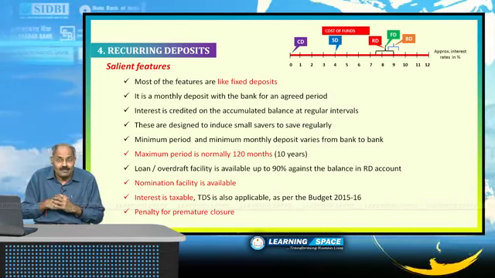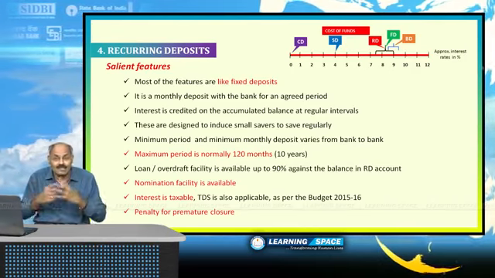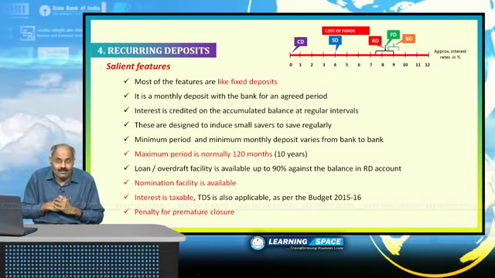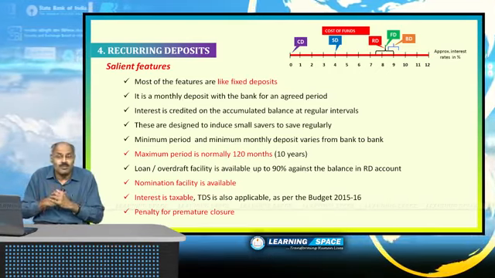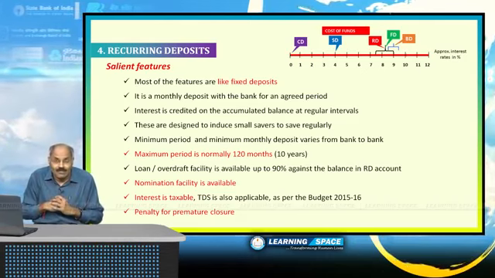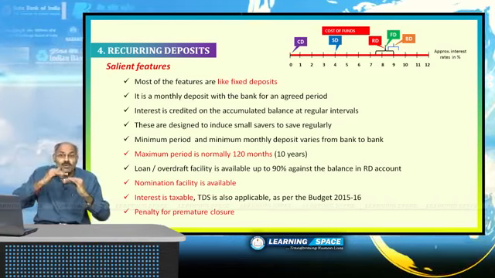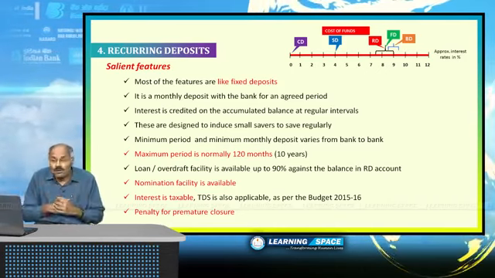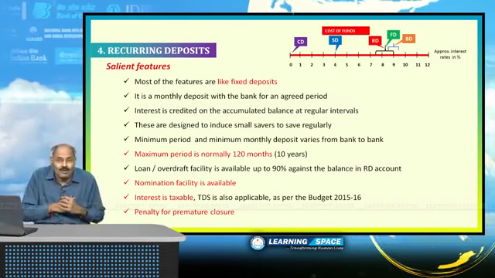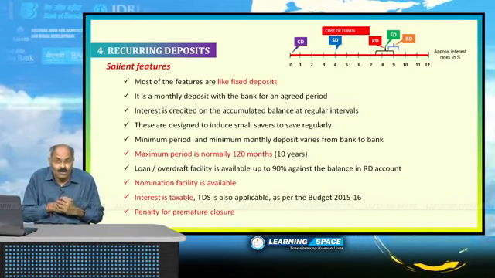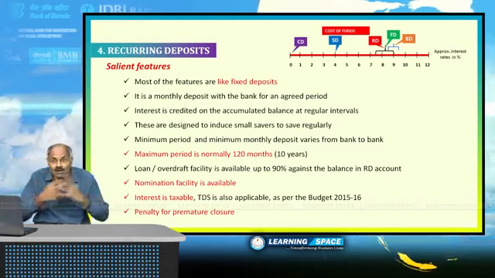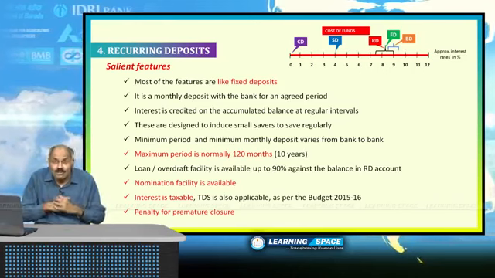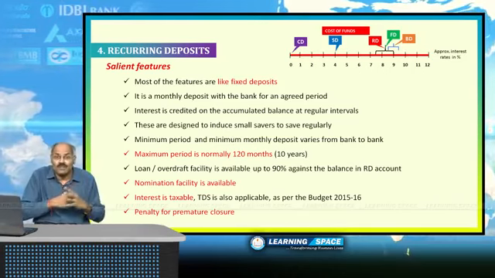And for recurring deposit accounts, interest rates are almost similar to fixed deposit accounts. They are also matured after the agreed period. But here the facility is you can deposit at regular intervals. Here also most of the features are similar to fixed deposit accounts. Nomination facility is available, checkbook facility is not available, TDS is applicable, premature withdrawal is possible. All the features are similar to fixed deposit accounts.